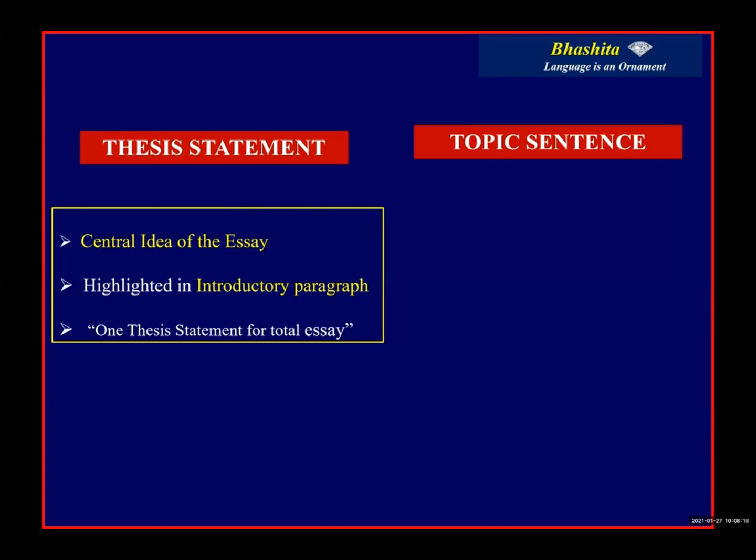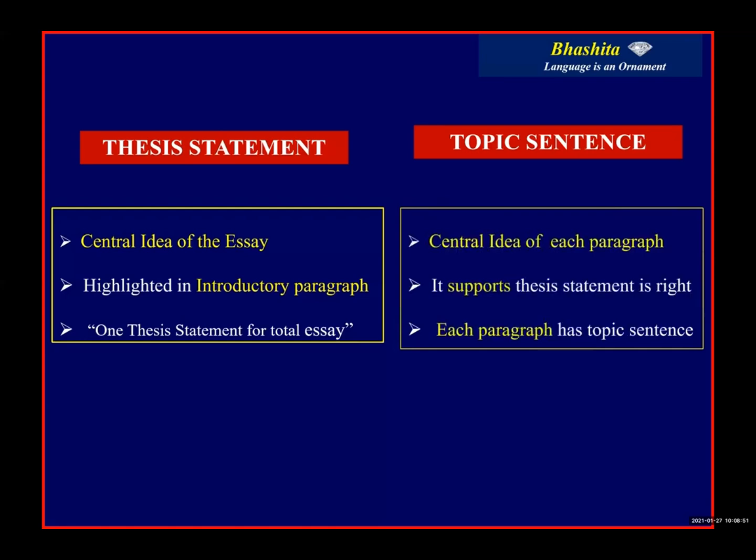I could say in a very simplified manner, thesis statement is nothing but the opinion of the writer on the topic in an essay. That becomes the thesis statement. By reading the thesis statement of the essay, the reader will understand the central idea of the essay, what the opinion of the writer on the topic is. That's what a thesis statement is.